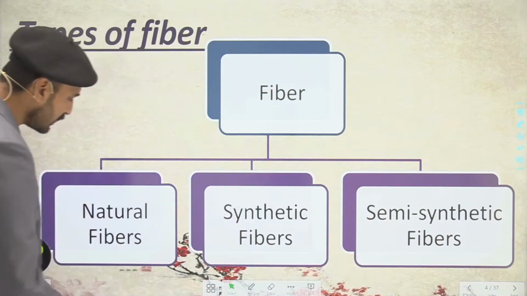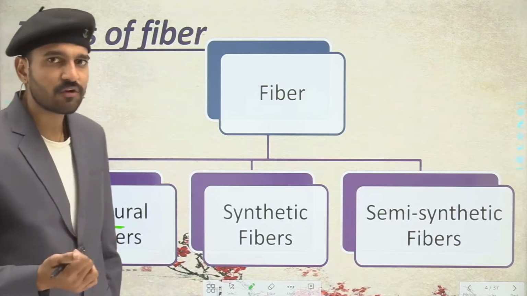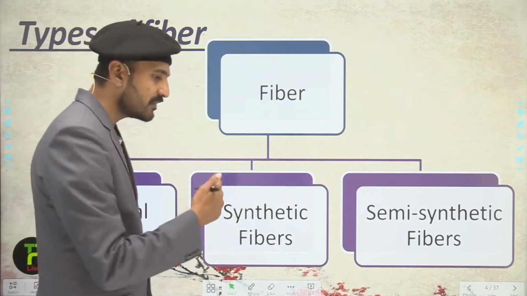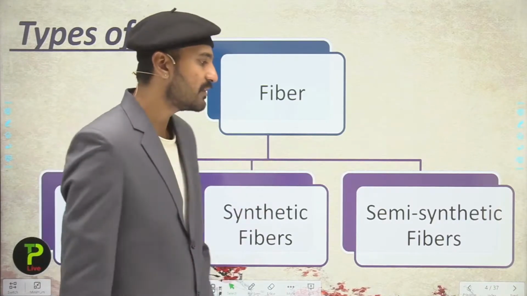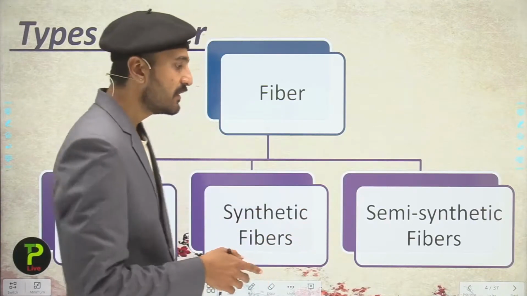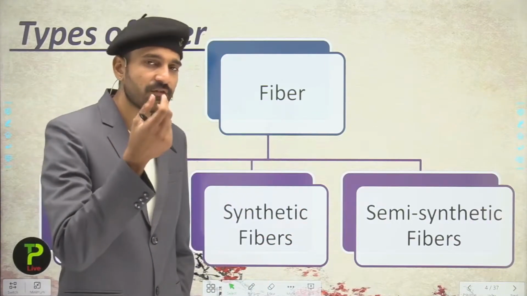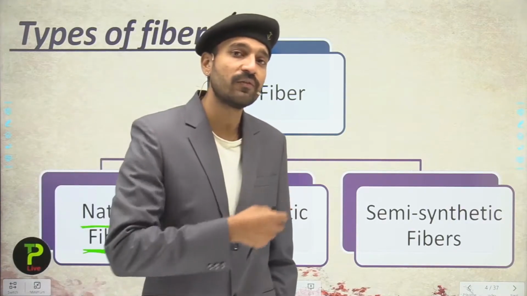The natural fibers are mainly obtained from natural resources like plants or animals. The synthetic fibers are purely made in the laboratory. And talking about the semi-synthetic fibers, these are the modified natural fibers, that is, they have a raw material of natural source and we have modified them with the help of chemicals.